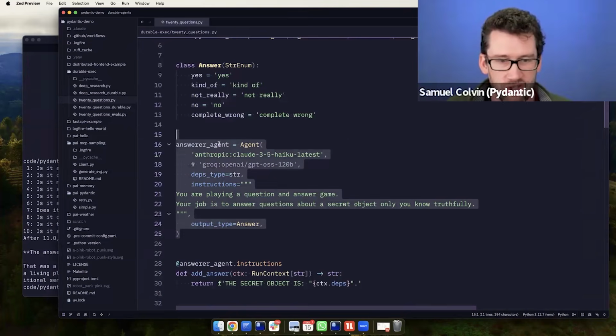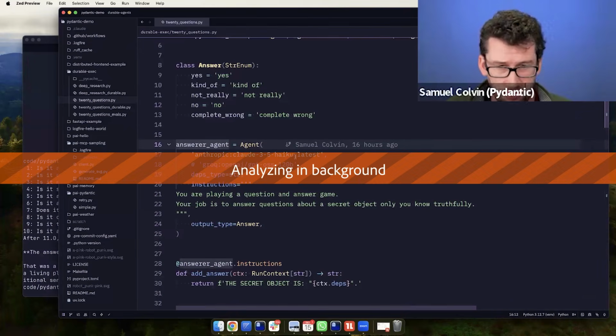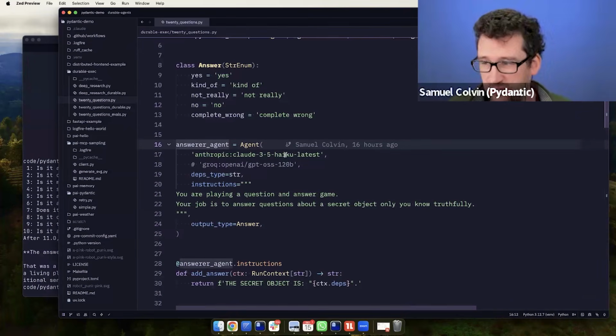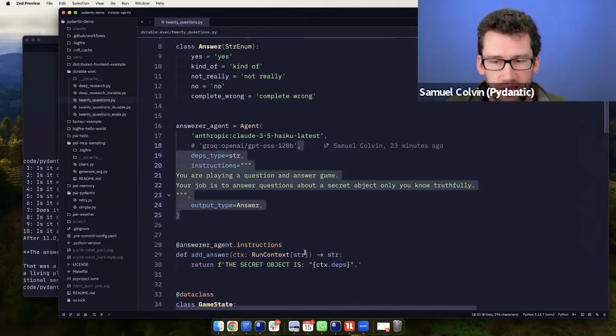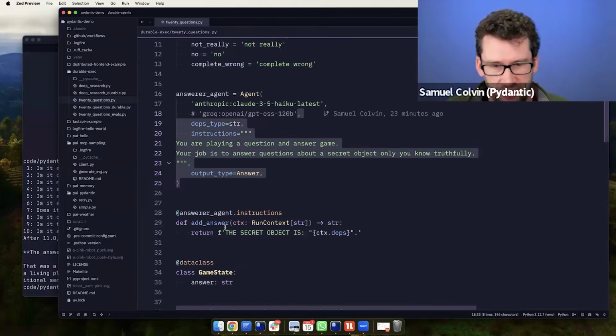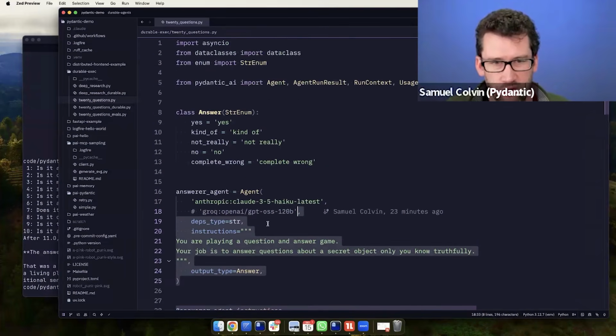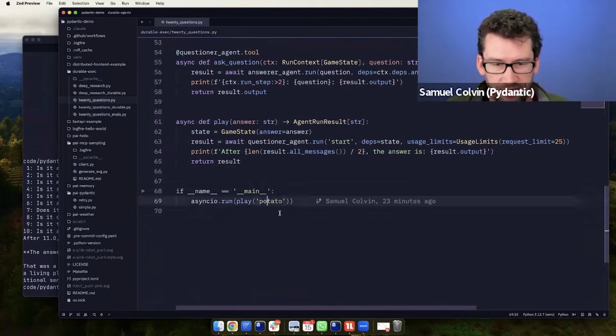So we have an answerer agent, which runs a relatively small model, Haiku 3.5, because I didn't know 4.5 came out until about an hour ago. And this basically takes a question and answers with one of these answers, and it gets added into its context, the secret object that you're looking for, which in this example is a potato.